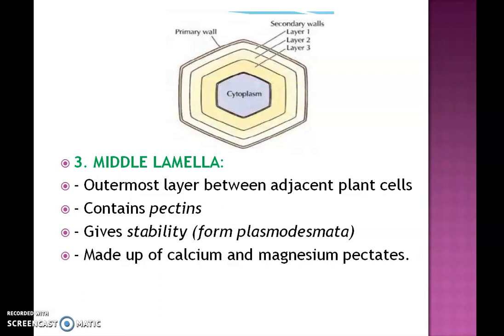The middle lamella is the outermost layer between the adjacent plant cells. It is just a cementing material which fills the intercellular space in between the cells, and it contains pectin. It gives stability and is made up of calcium and magnesium pectate.